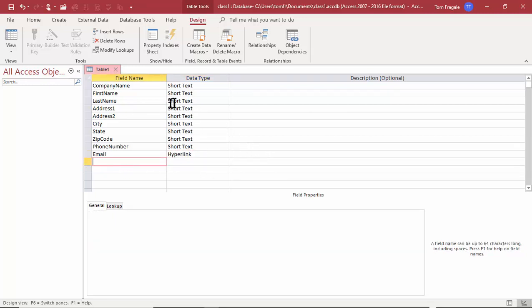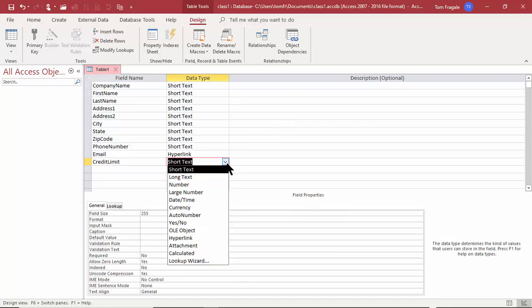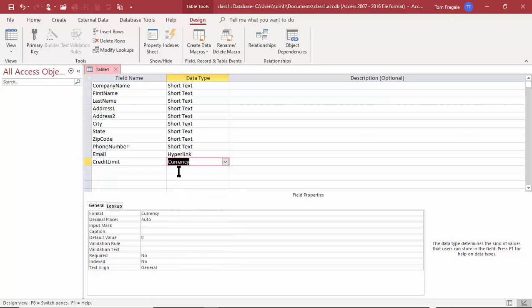So maybe for these customers, I want to have a credit limit. So we're going to call the field credit limit. Now, that's going to be a number. In fact, it's going to be a currency field. A currency field is a number field, except it's already formatted with the $ sign and some decimal places. So we'll make that a currency field.